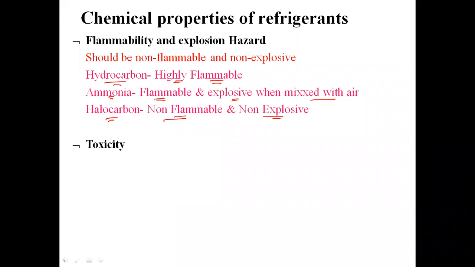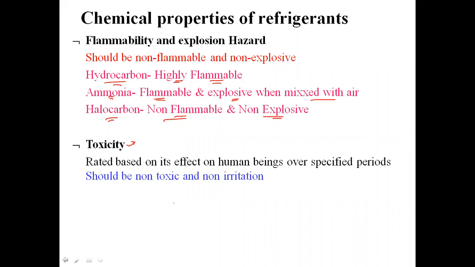So while selecting the refrigerant, we have to consider its toxicity also. This property is also important. The refrigerant should be non-toxic as well as non-irritating to the human body.